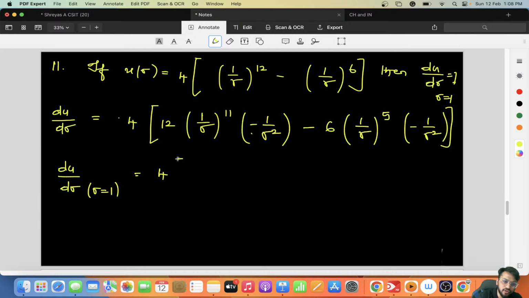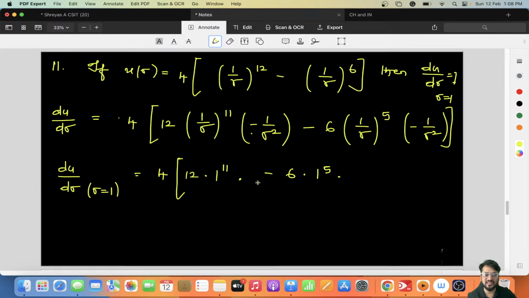Substitute: 4, 12, 1 to the power 11 into minus 1 by 1 square, 1 square is 1 again. Minus 6 into 1 to the power 5 into 1 by r square.